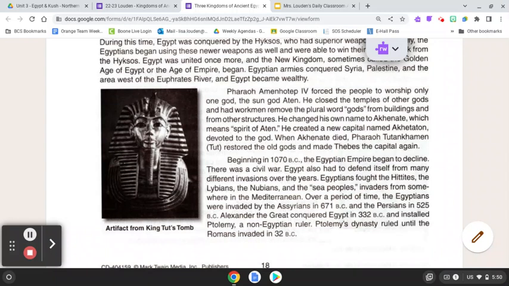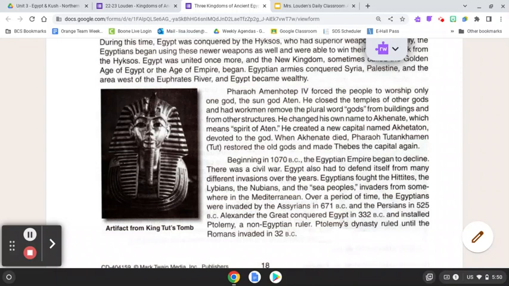Pharaoh Amenhotep V forced the people to worship only one god, the sun god Aten. He closed the temples of the other gods and had workmen remove the plural word gods from buildings and from other structures. He changed his own name to Akhenaten, which means spirit of Aten. He created a new capital named Akhetaten, devoted to the god. When Akhenaten died, Pharaoh Tutankhamun restored the old gods and made Thebes the capital again.